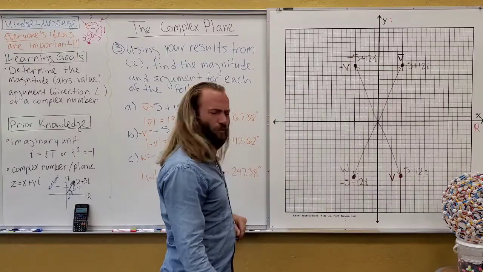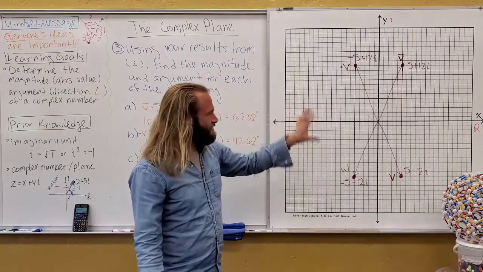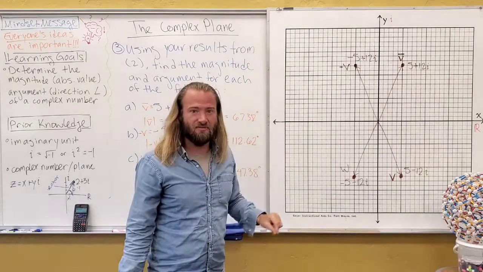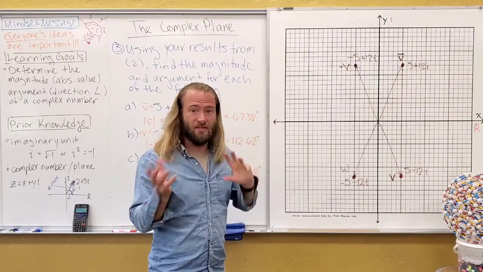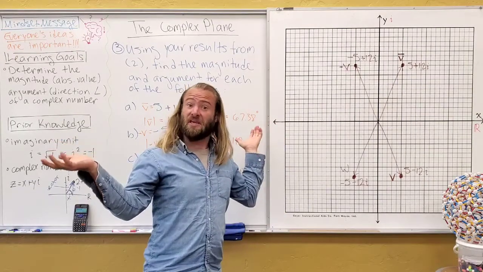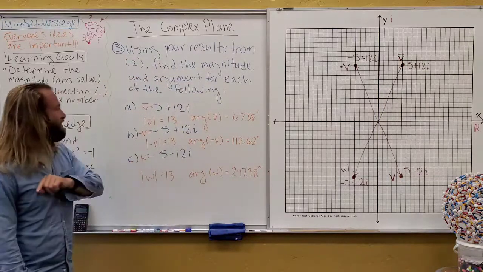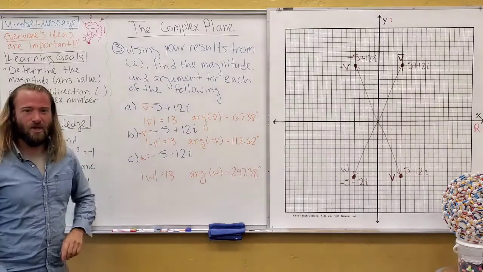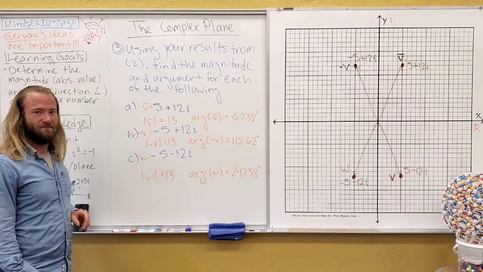The other thing to note, what about the magnitude? Well, hopefully you realize at this point, since they're all equally distant from the origin because we've just swapped the signs of the coordinates, they all have the same magnitude. So the magnitudes are all 13. So, good job on that one. Let's look at just a couple more things.